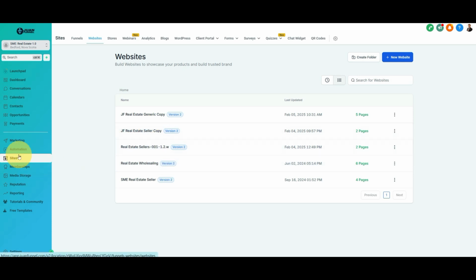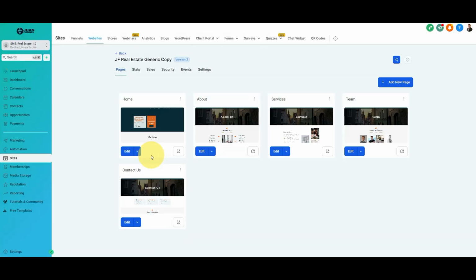So anyway, let's begin. Click the site, then go to the website section. And from the website section, you will see this template. So if you are my affiliate, I'm going to send all of these templates to your account. Okay. Now we're going to click and explore this option. The name stands for One Funnel Real Estate Generic Copy.